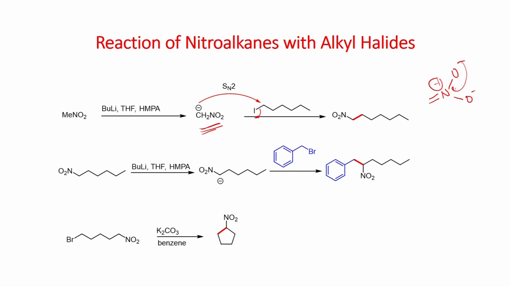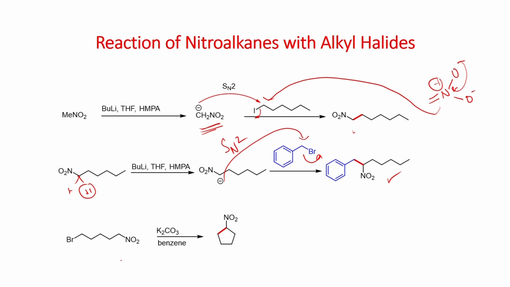So, once we generate this one, which can undergo reaction with this by SN2 pathway, then you can get this compound. Similarly, in this case you have this acidic proton, you can deprotonate, generate the anion which is stabilized by nitro group, which can undergo substitution reaction here via SN2 pathway, you can get this substituted nitroalkane.